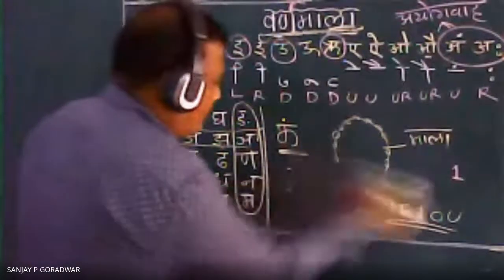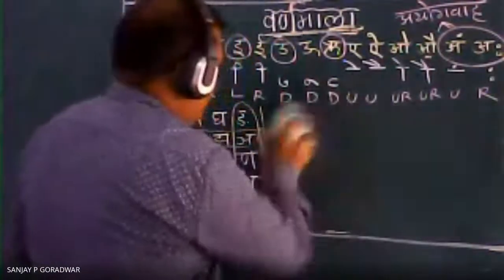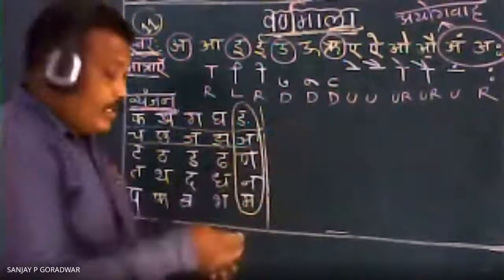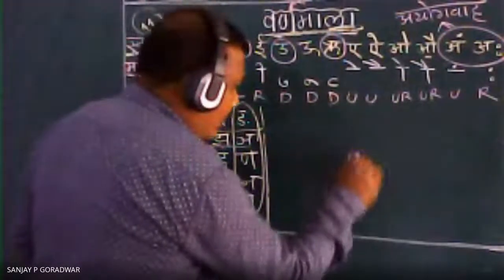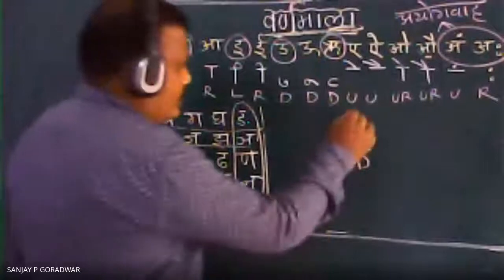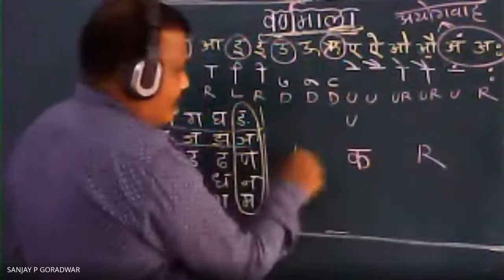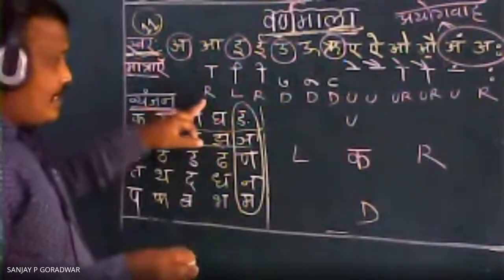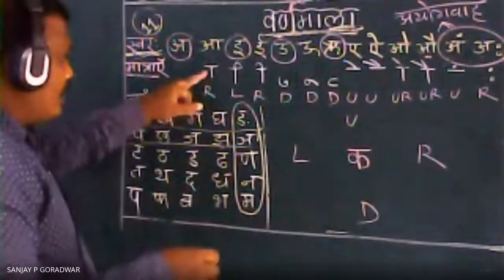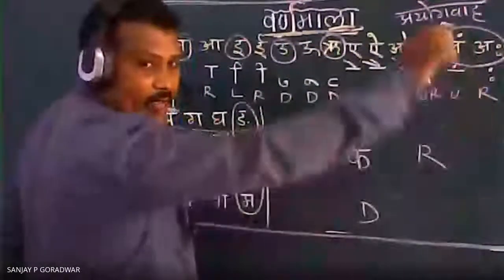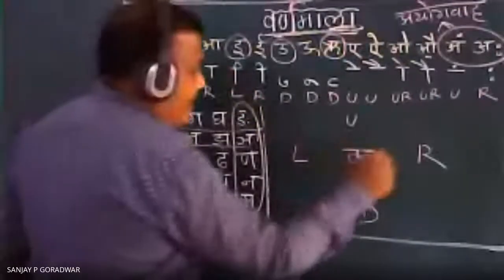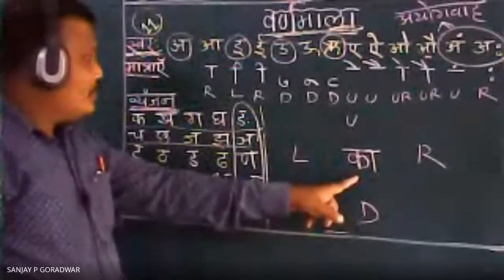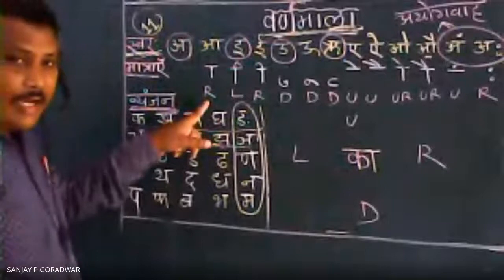For example, I will tell you here. This is for understanding only. Now you can see there one letter I have written here, k. So this is upside, right side of the letter, left side of the letter, and down side of the letter there. Suppose now this matra is the right side of the letter. So A symbol is there, k plus A ki matra, right side. This is my right hand. The same matra I am adding here, ka. It became ka. Correct? So that's why I have given here right side of the letter.